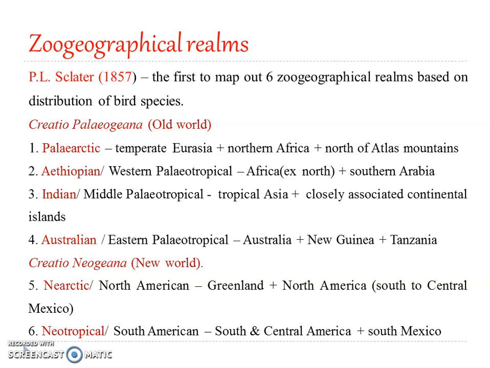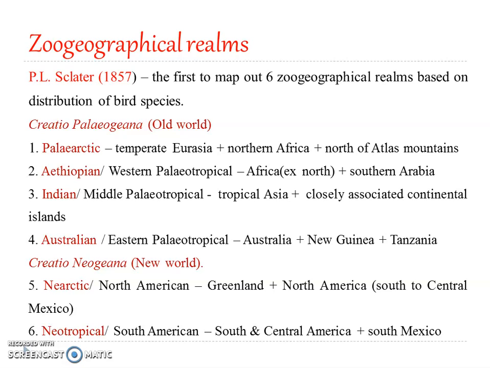Then under Creatio-Neogeana, he included 2 New World regions, that is Nearctic and Neotropical. Nearctic included North America and Greenland. So in North America, it included south to Central Mexico as well. Now, Neotropical included the South American region, the South America and the Central America, plus the South Mexico region.